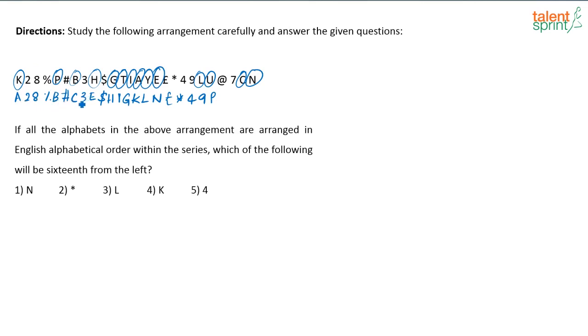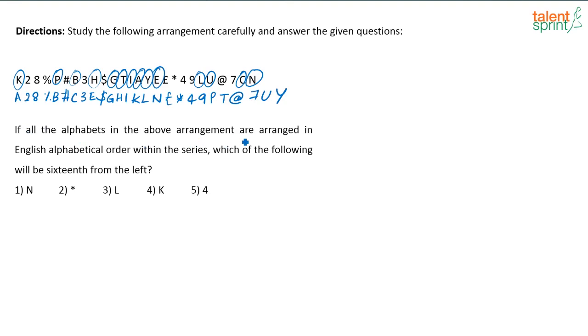A 2.8%, B hash, C 3E, dollar, E F G H I, K L N, star 49 P, correct. T, U, sorry, 7 is there, 7, U and Y. G will come first. No, I accidentally wrote G here. So what is the answer here? GHI, sorry, I think I wrote IGH, sorry about that, GHI.